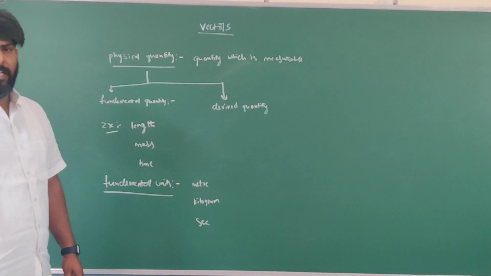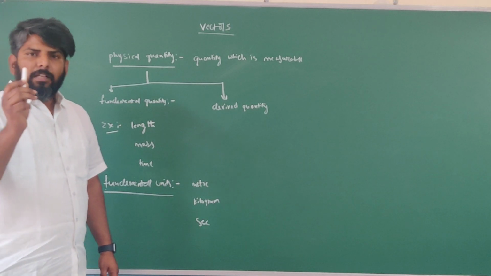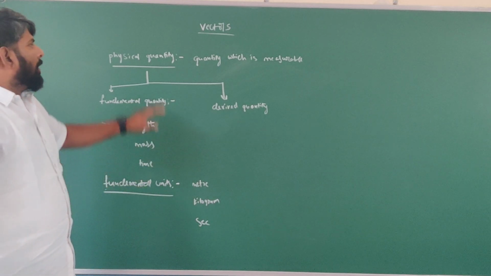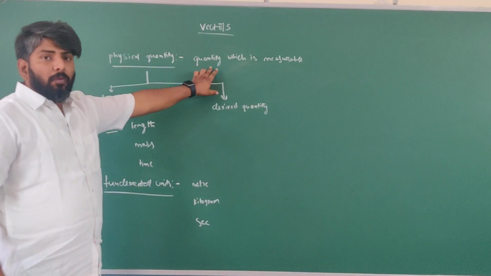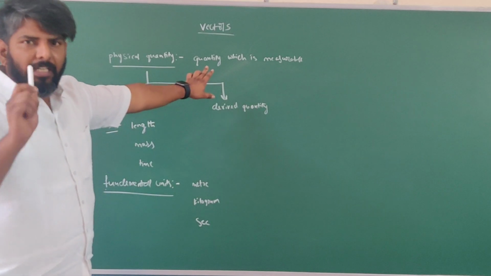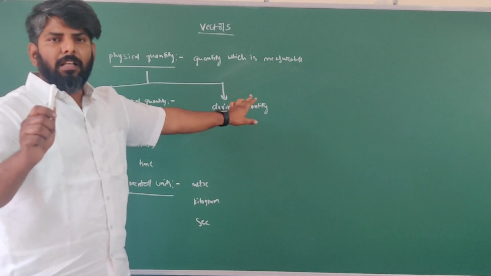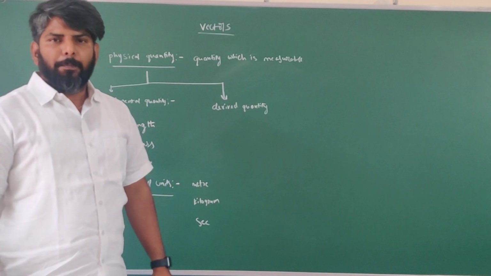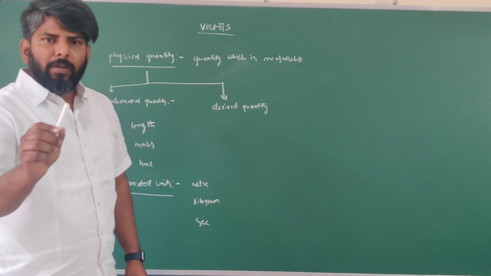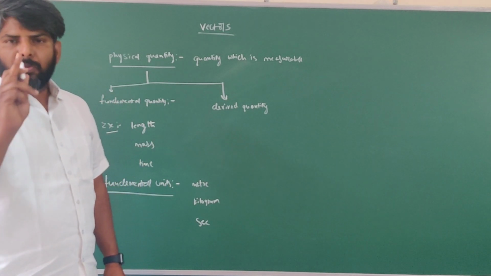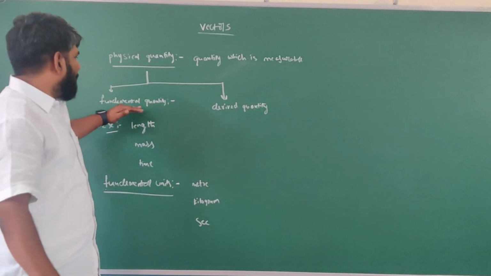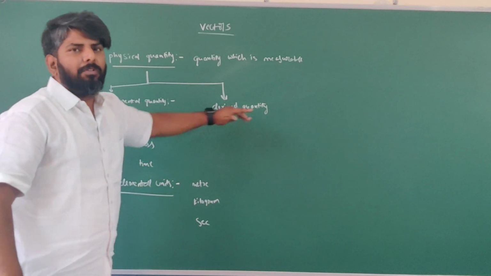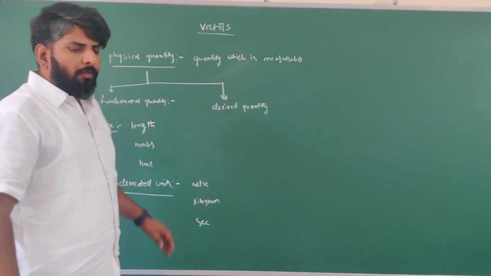So once again, please listen carefully. The quantity which is measurable in nature is called a physical quantity. Physical quantities are classified into two types: fundamental quantities and derived quantities.